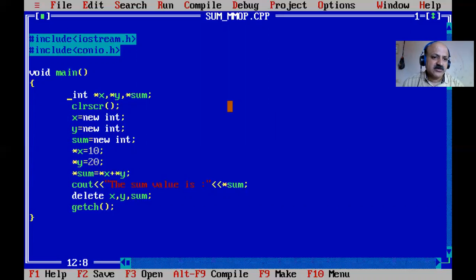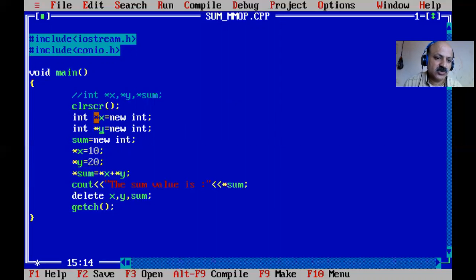Now we can make a change: we can combine the variable declaration and memory allocation at the same time, in the same place. I just commented the lines for your reference. Here we can declare x directly, and here we declare integer y. That is possible, so that is a combined syntax. First we declare and then allocate memory; now the pointer declaration and the memory allocation are both in one statement, also for sum.